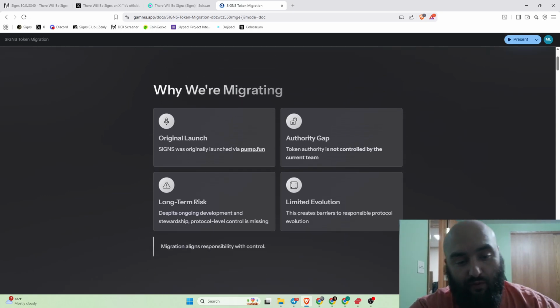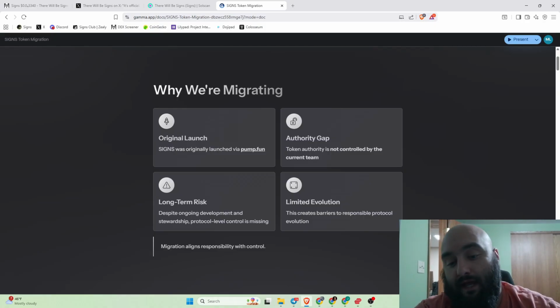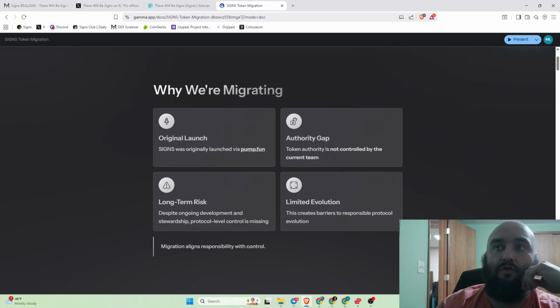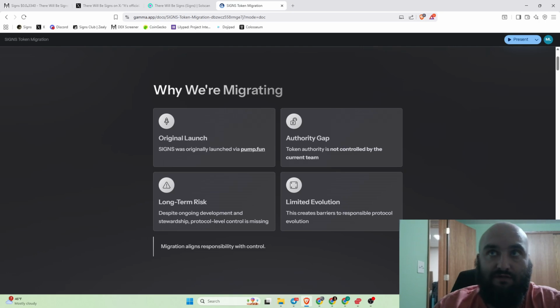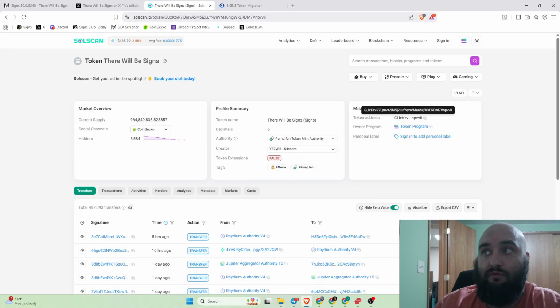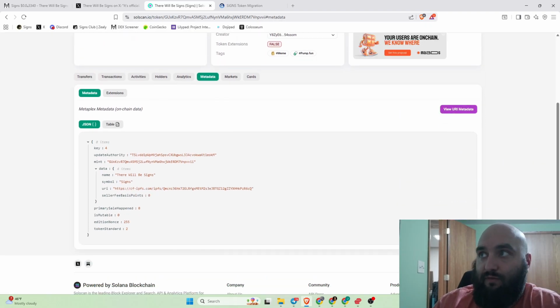As those of you that are aware of the project know, this is a community takeover, a CTO, of a previously launched meme coin. It was originally launched on pump.fun, and I am not the person that originally launched the token. One big issue that we have with that is the underlying metadata. So I'm going to show you what that means here. If I go to our token here, this is on Solscan. You just copy the token address, come to Solscan, and go to the metadata. This is an example of what I mean.